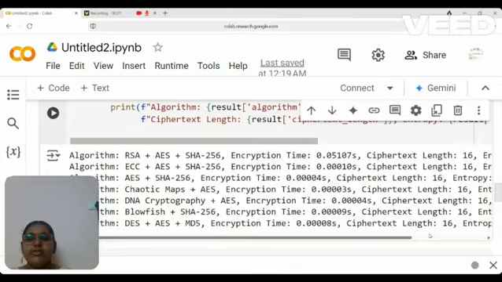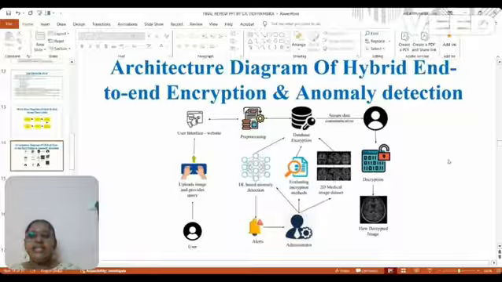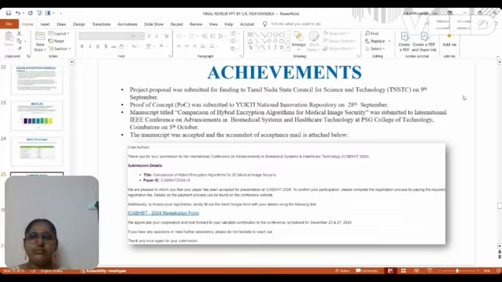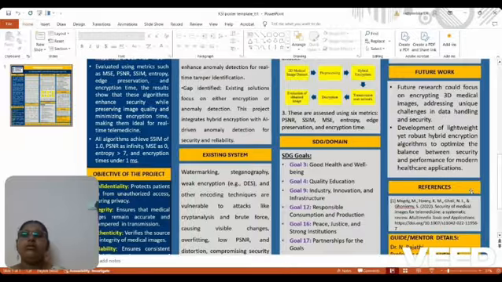If the healthcare organization prioritizes security over all other aspects, then this will be my most recommended algorithm. If speed is prioritized, then Chaotic and Blowfish are best suggested. ECC1 is the most compatible with mobile devices and has a good entropy score. The dataset used in the implementation to obtain all these results is 2D CT scan chest images taken from Kaggle and the Cancer Imaging Archive. Thank you all.